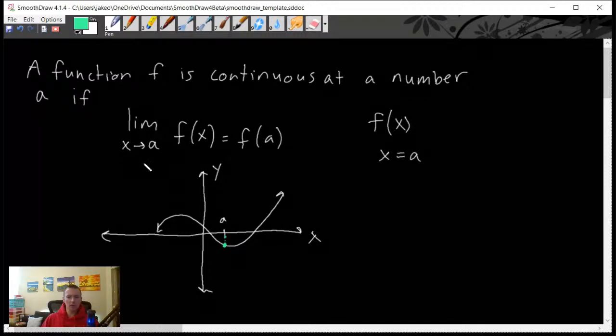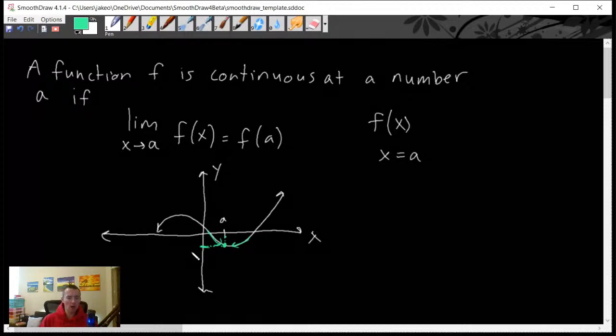Well, this left side of our equation here, the limit as x approaches a of f of x, is saying: if we imagine traveling along our function from both sides, as we get closer and closer to this x value of a, what y value are we getting closer and closer to?